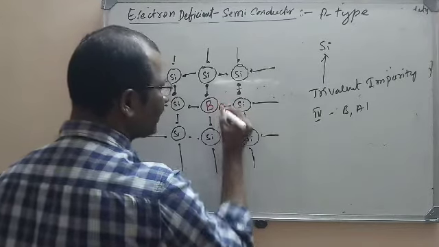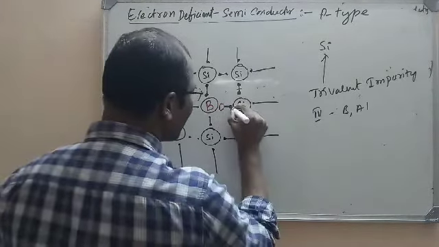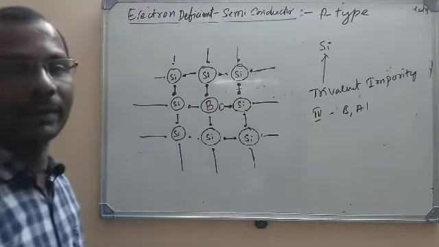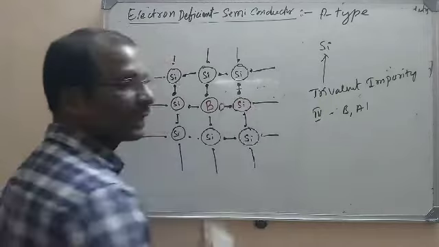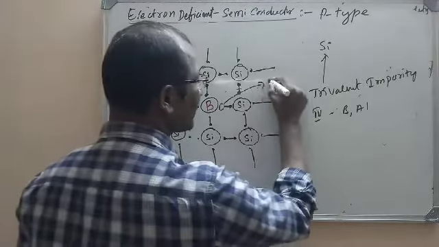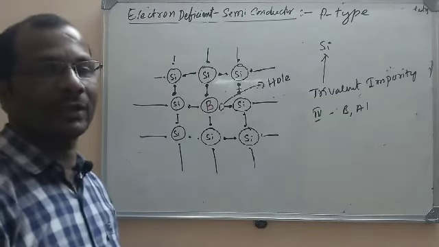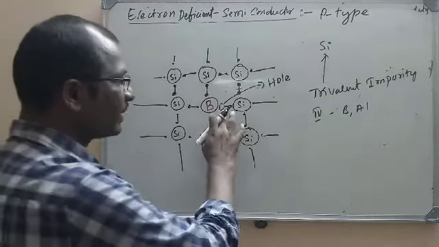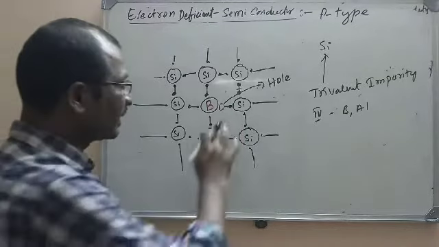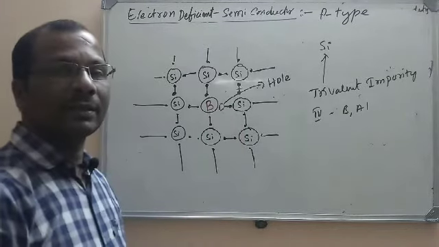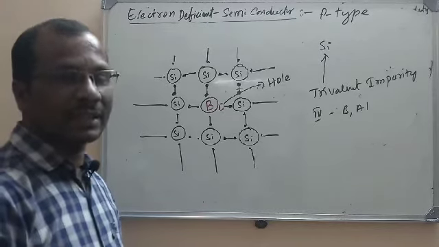That means here there is a deficiency of electrons, or a hole, because of the absence of an electron. This is technically called a hole. Hole is nothing but the deficiency of electron. Electron hole means absence of electron here. Why is the electron absent? Because boron can give only 3 electrons as its valence is 3.